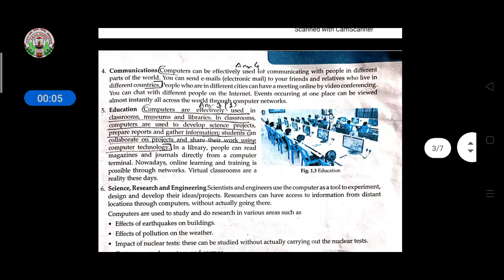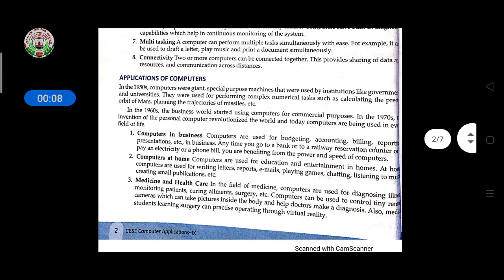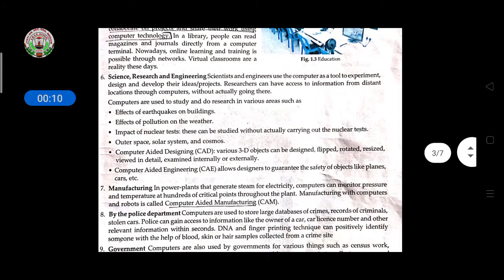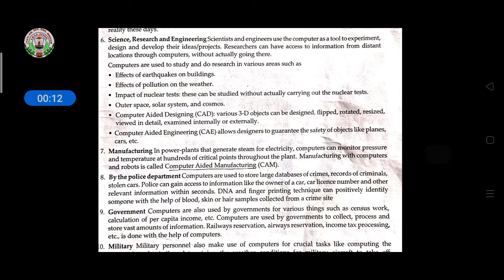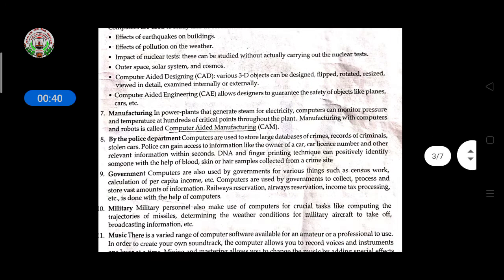So, children, last class we discussed the application of computers in science, research, and engineering, and how they are used for research purposes for science and engineering students. Computers are used to study the effects of earthquakes on buildings, the effects of pollution on the weather, and the impact of a nuclear test. This can be studied without actually carrying out the nuclear test. Then outer space, solar system.